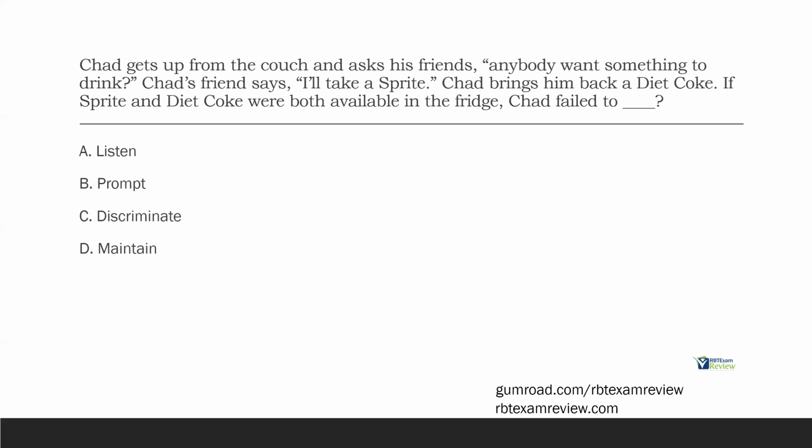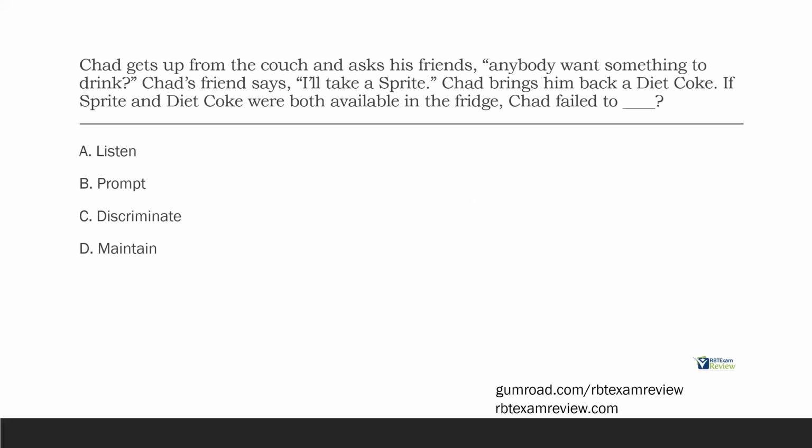Now, there could have been a million other variables, but based on the information we're given and based on our answer choices, the best we can do is assume Chad failed to discriminate. And that's part of the trick for the exam. You just got to go by the information they give you. Don't try to add information. Don't try to assume anything. Simply answer the question the best you can based on the given information.